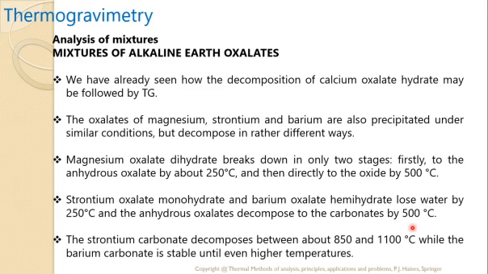Similarly, strontium oxalate monohydrate and barium oxalate hemihydrate lose water by 250 degrees Celsius, and the anhydrous oxalate decomposes to its carbonate by 500 degrees Celsius. The strontium carbonate decomposes between about 850 and 1100 degrees Celsius, while the barium carbonate is stable even at a higher temperature. So these are some of the differences.